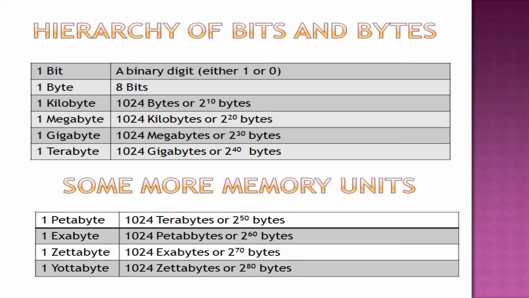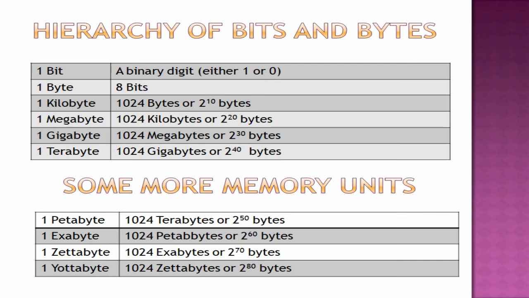Okay, there will be an interpreter. If somebody doesn't know the language, there will be an interpreter to interpret, right? The same way, the computer needs an interpreter to convert our language to machine language. It will understand only 0 and 1. 0 means off, 1 means on. 0 means no, 1 means yes. Yes or no, on or off, true or false.